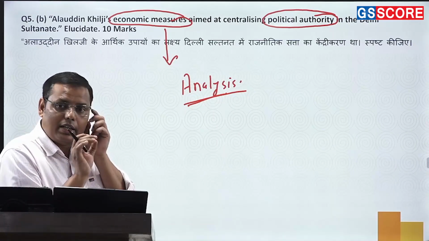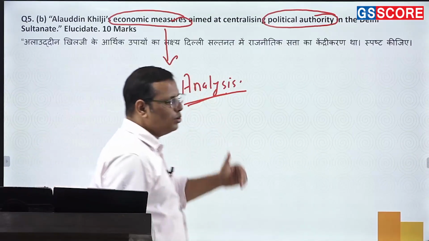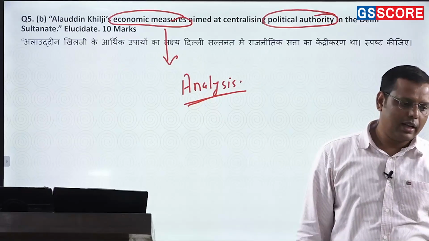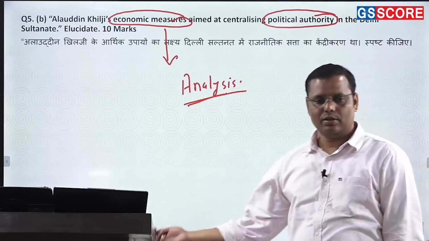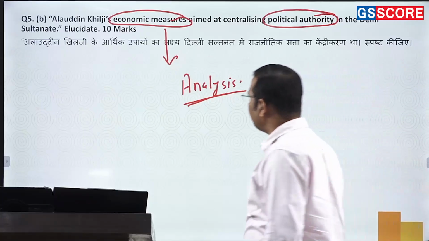So you'll be writing that yes, undoubtedly that may be one reason behind it, but you should go for a critical analysis also. You'll be writing, oh, this must not be the sole reason, rather some other reasons were also there, such as the Deccan conquest and then Mongol invasions, right? All these aspects are there. That's it.